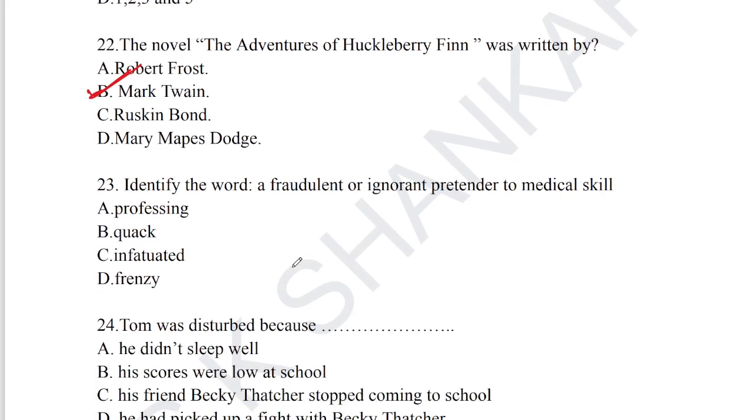Let's take up question number 23. Identify the word: a fraudulent or ignorant pretender to medical skill. It is called a quack. Quack is the noun here. For question number 23, a fraudulent or ignorant pretender to medical skill is called option B, quack.